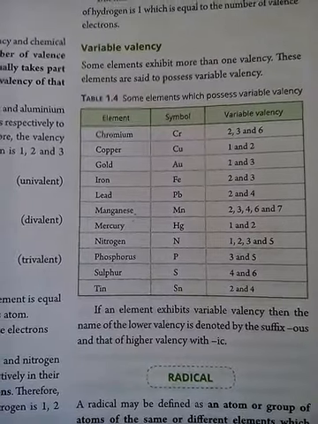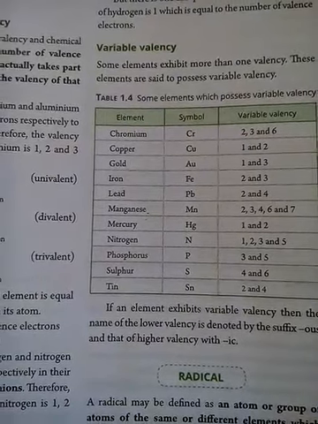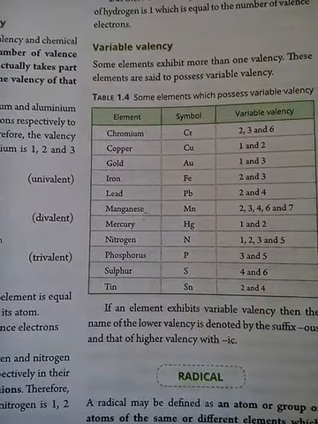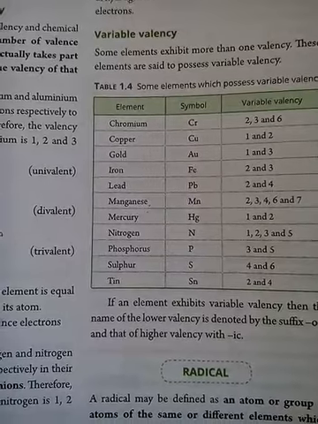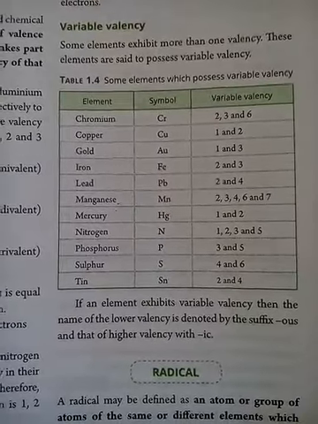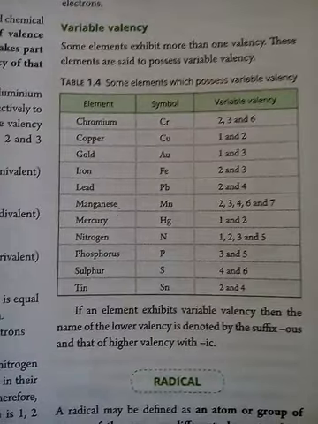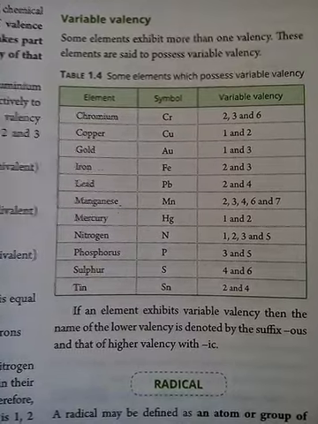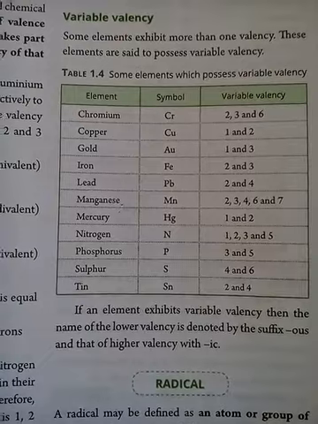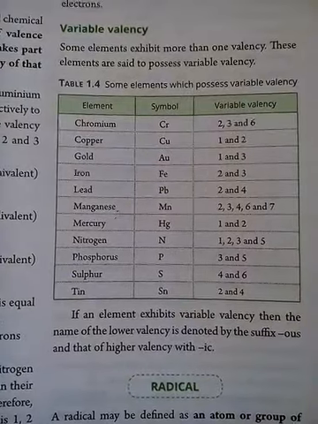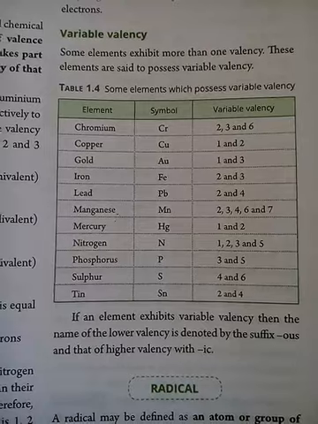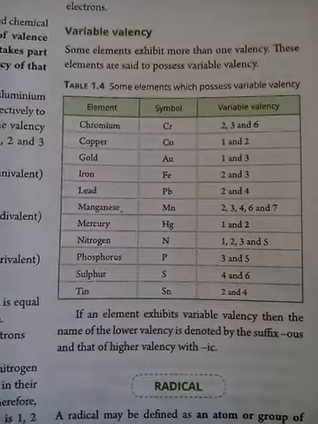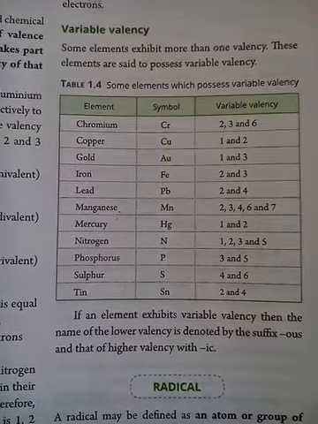For example, you can see chromium. It shows valencies 1, 2, 3, 6. Copper 1, 2. Gold 1, 3. Iron 2, 3. So you can see there are various elements in this chart which show more than one valency. When any element shows more than one type of valency, it is known as variable valency. So what is variable valency? Variable valency is a phenomenon where some elements exhibit more than one valency. You can learn a few examples from here.